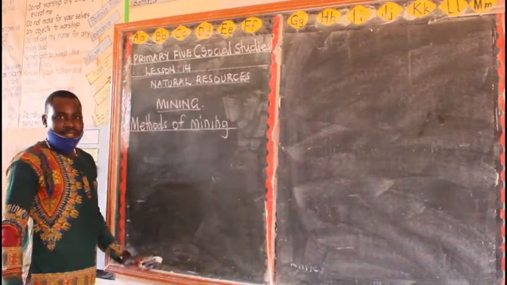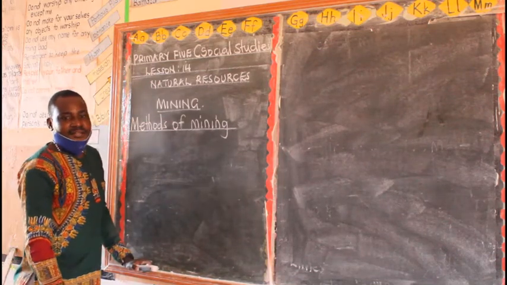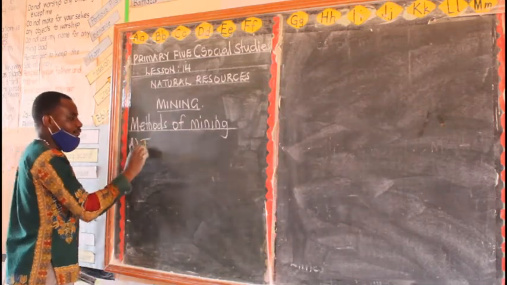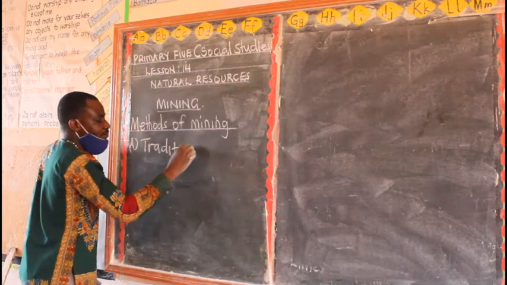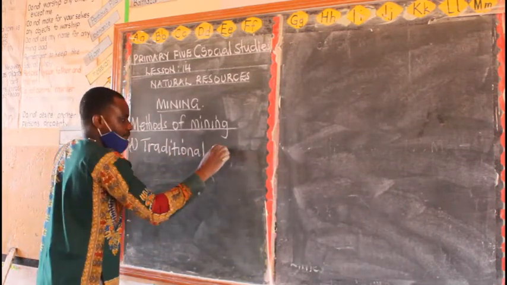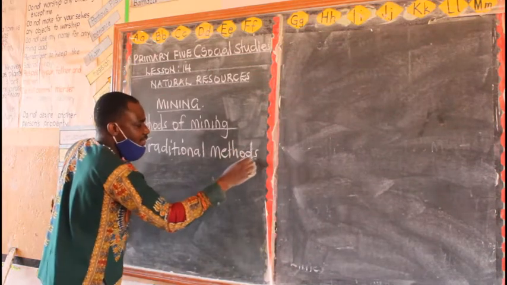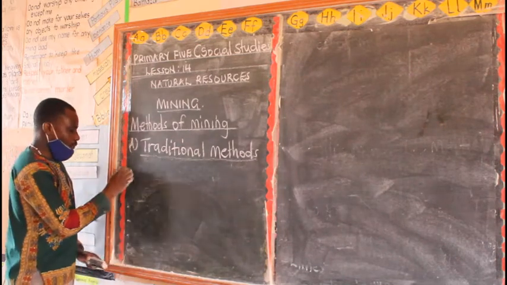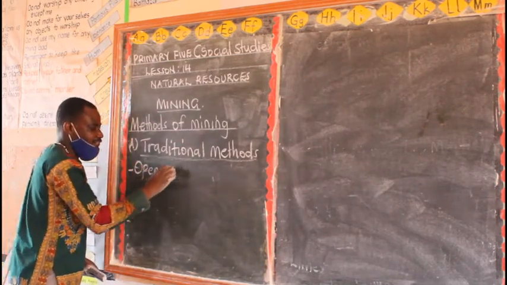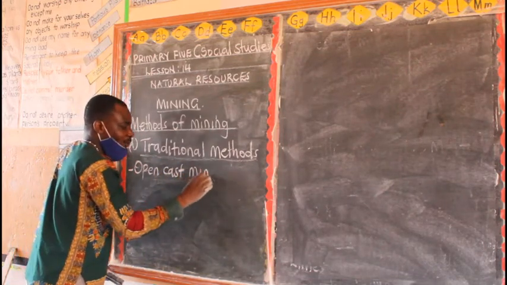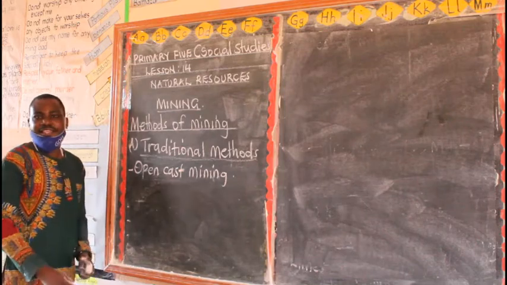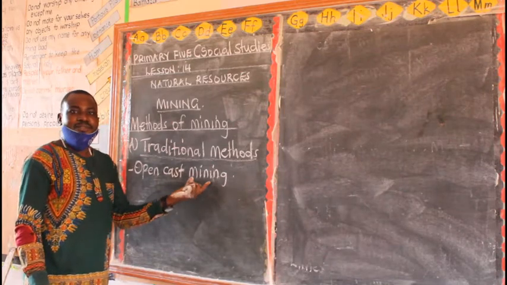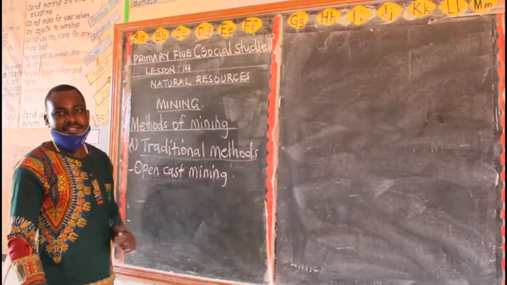Now, after looking at the definition of mining and what mines are, we can look at the methods of mining. Remember, the methods of mining are grouped into two. One, we have traditional methods of mining. And under traditional, we are going to look at two. One, we have what we call open cast mining, or you can say open cast method. This is a method of mining used to extract minerals that are near the earth's surface.